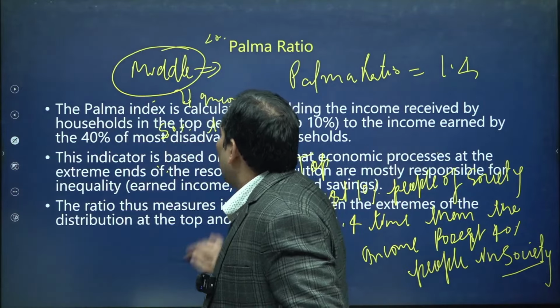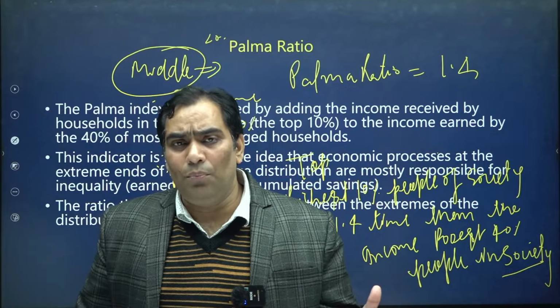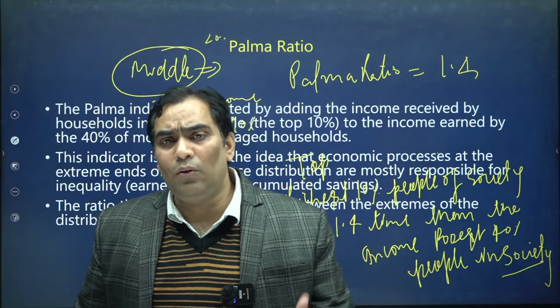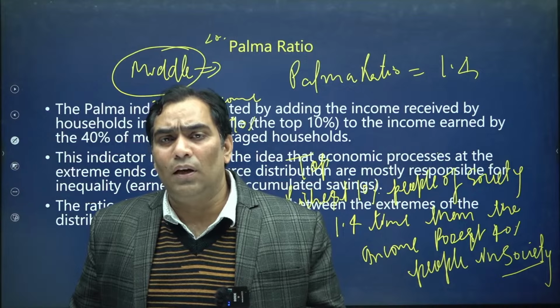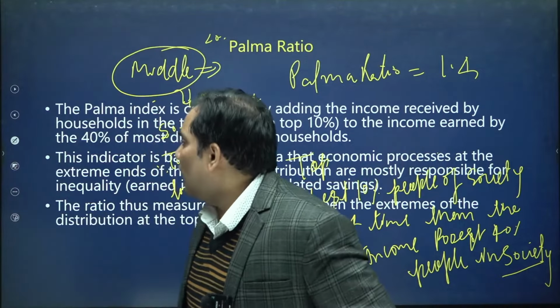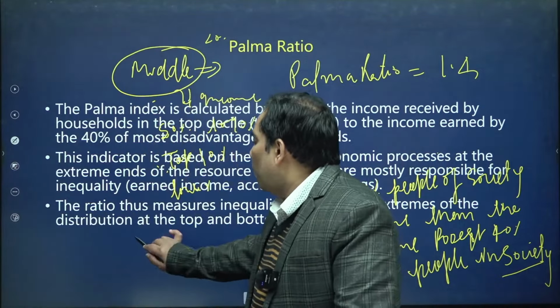In order to get a better idea of inequality in society, it is better to calculate the ratio of how resources are distributed among the richest 10% of society with respect to the poorest 40% of society.